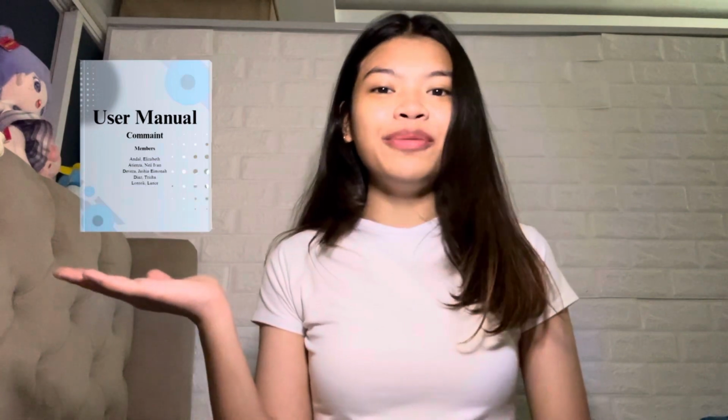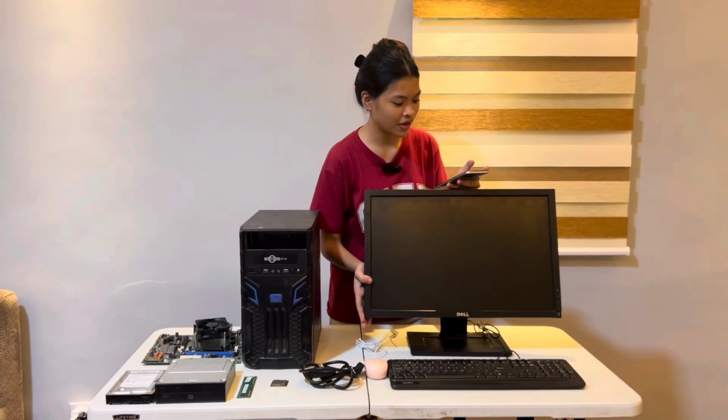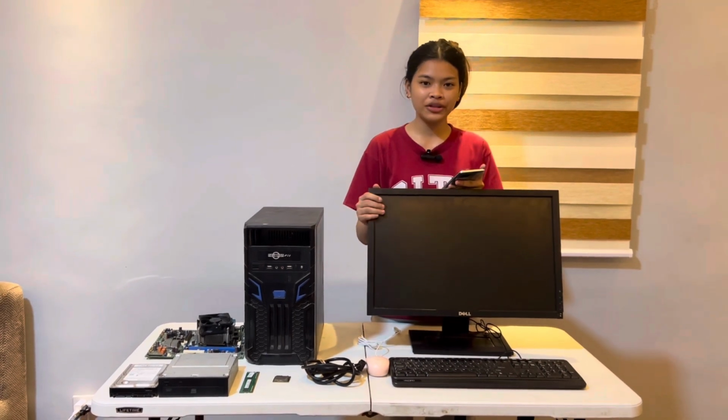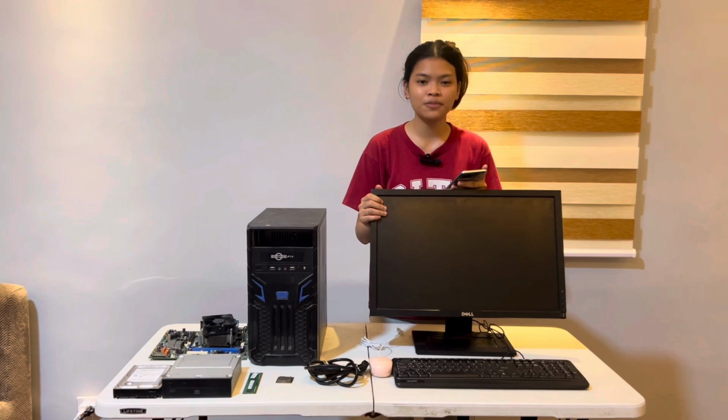Hello everyone, so today we will be discussing all about the user manual of a personal computer. So let's get started. So the first component that we have is the monitor. It is an electronic output device and used to show information entered and processed by a computer.